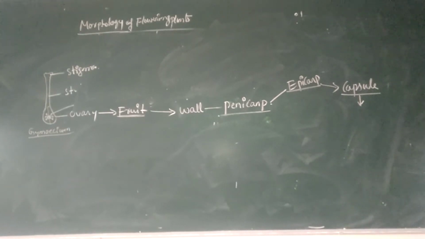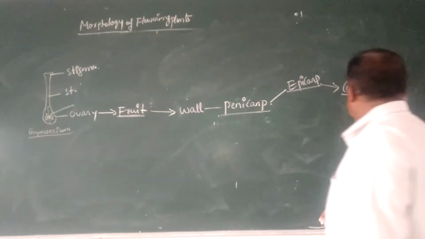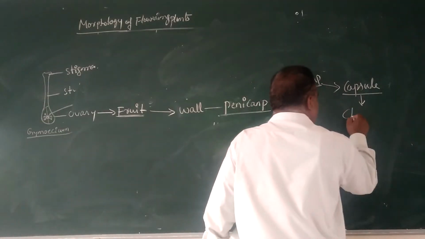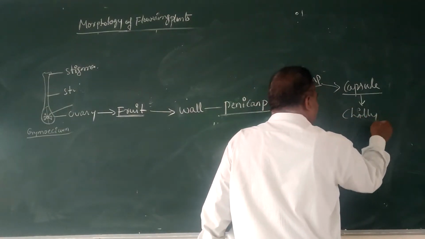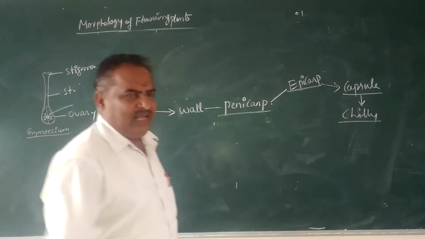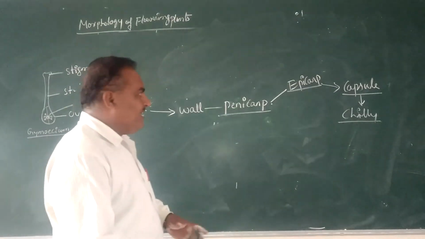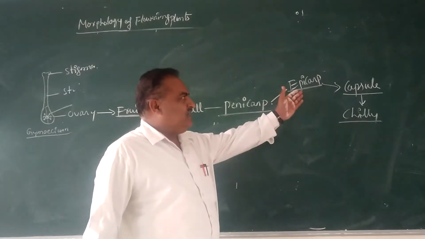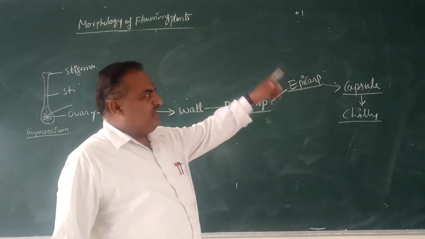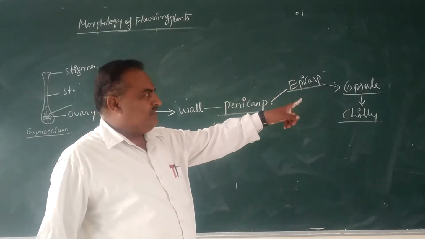Capsule is the fruit with one layer. The best examples for a capsule are the chili fruit and the lady's finger fruit, where the pericarp is differentiated into only one layer, therefore it is called a capsule.